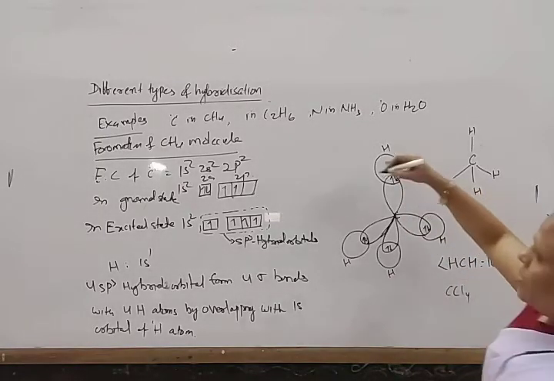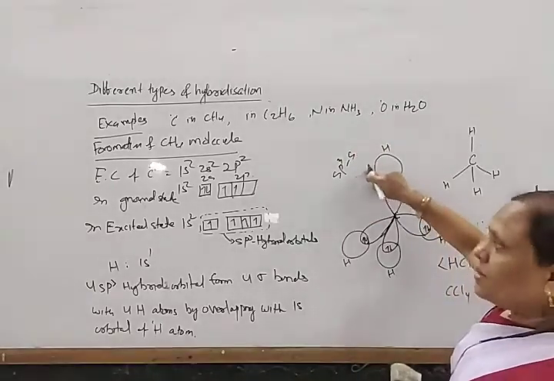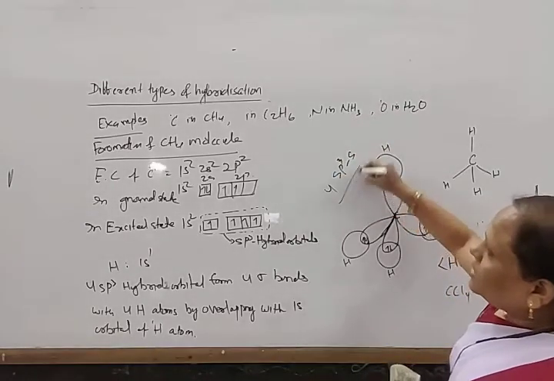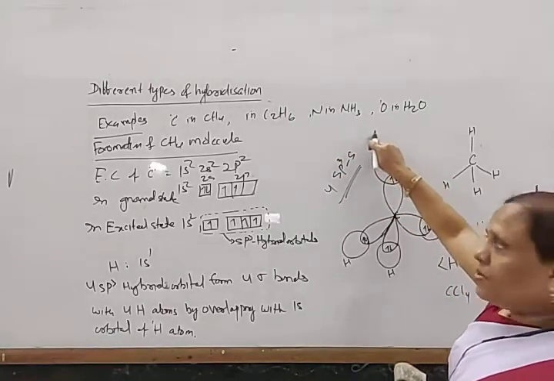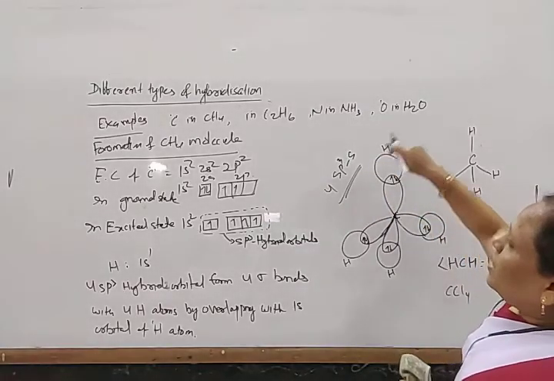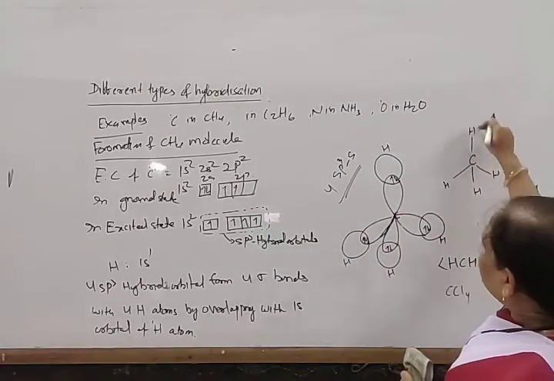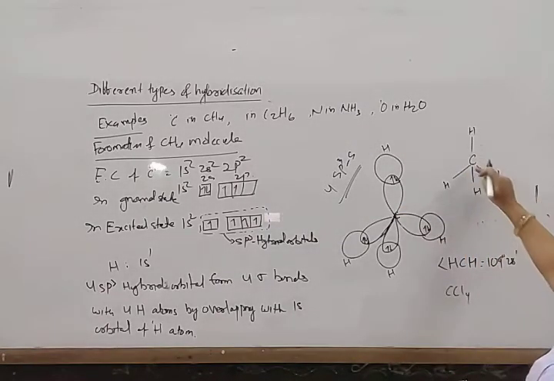Then the sigma bond is sp3-s, between the sp3 orbital of carbon and the s orbital of hydrogen. So this is one sp3-s sigma bond, sp3-s sigma bond, sp3-s sigma bond, sp3-s sigma bond.